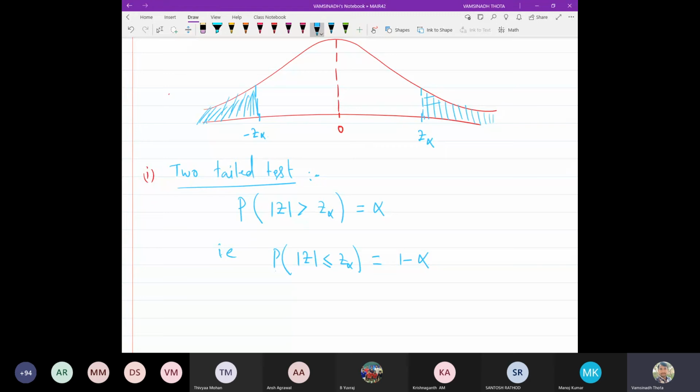That is the area of this region, both together. It is alpha by 2 and it is also alpha by 2.